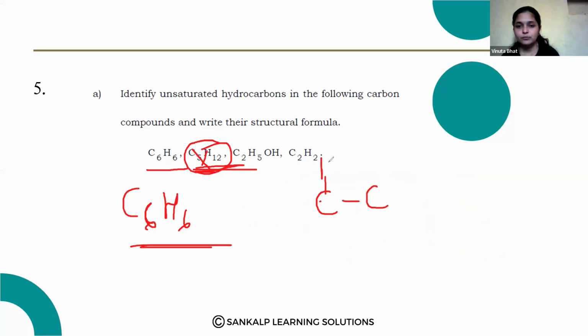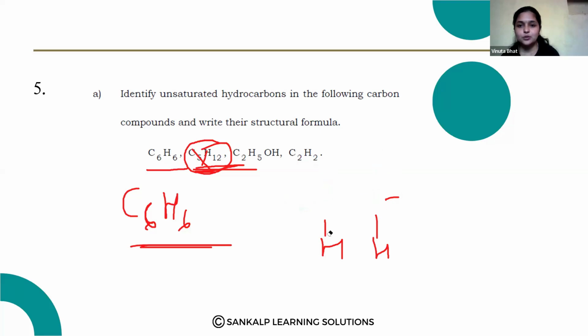C2H5, 1, 2, 3, 4, 5, here OH group. So this is also an unsaturated hydrocarbon.